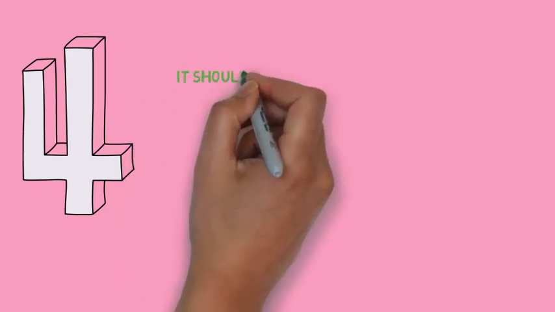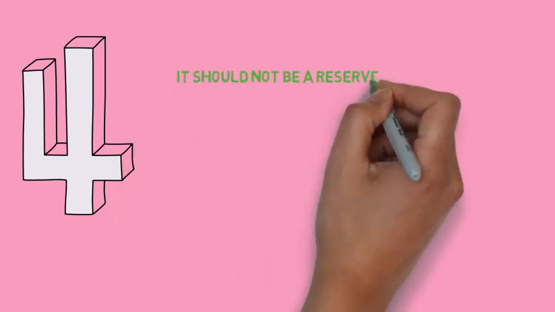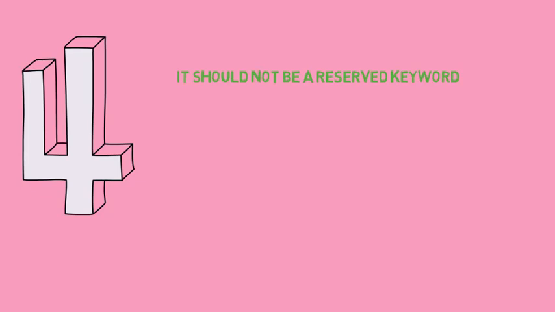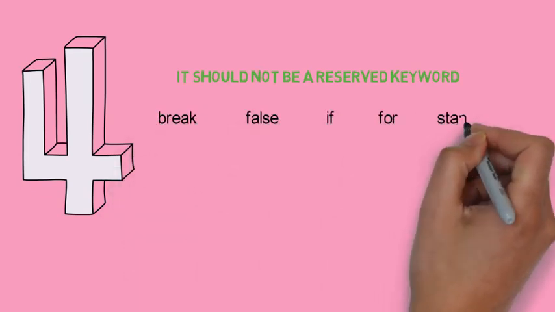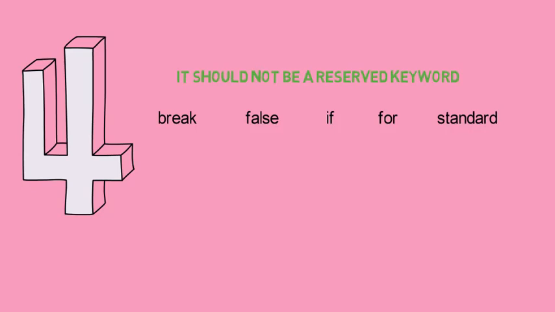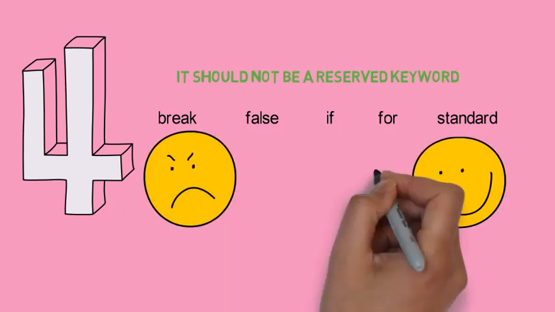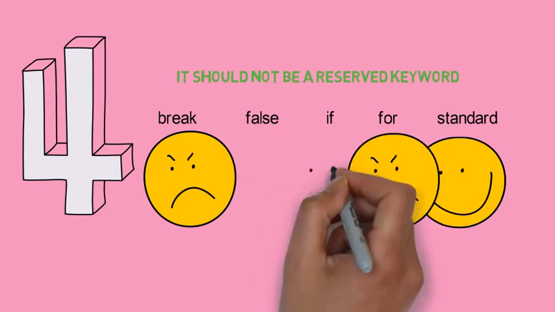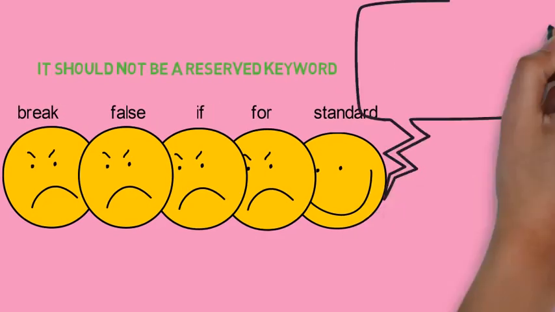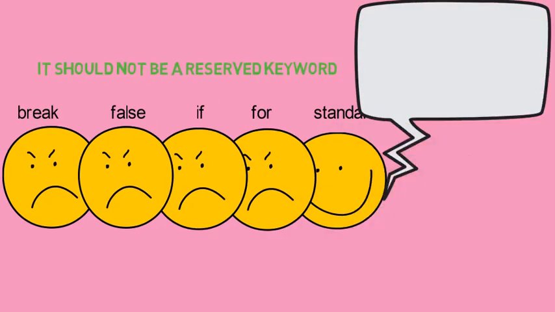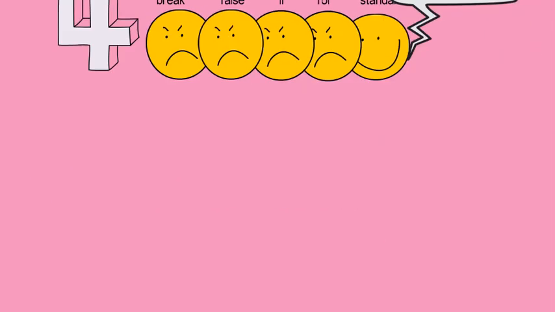Rule number 4. It should not be a reserved keyword. Very important rule. The programming language has already reserved some words for its use, so you can't use them, right? That's why they are reserved. These are the keywords. So among these, all except standard are invalid identifiers, as break, false, if, for, all are keywords.